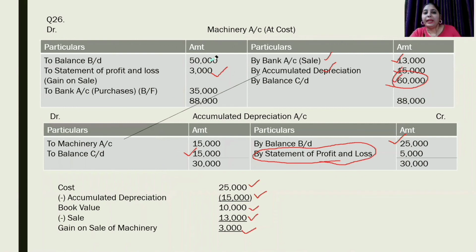Now, when we prepare cash flow from investing activities, what we could take from these accounts is sale of machinery as well as purchase of machinery. These will be adjusted so as to evaluate the amount of cash flow from investing activities.